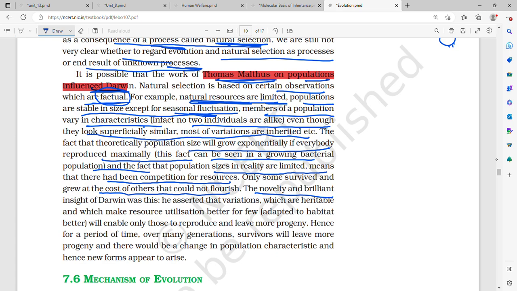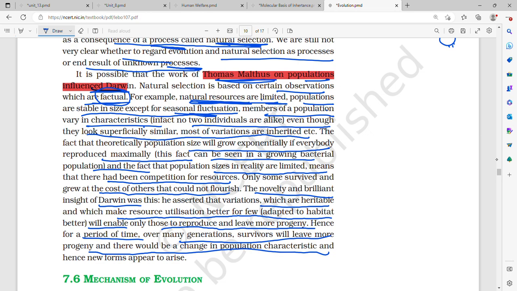The novelty and brilliant insight of Darwin was this. He asserted that variations which are heritable and make resource utilization better for a few, adapted to habitat better, will enable only those to reproduce and leave more progeny. Hence, over many generations, survivors will leave more progeny, and there would be a change in population characteristics, and hence new forms appear to rise.